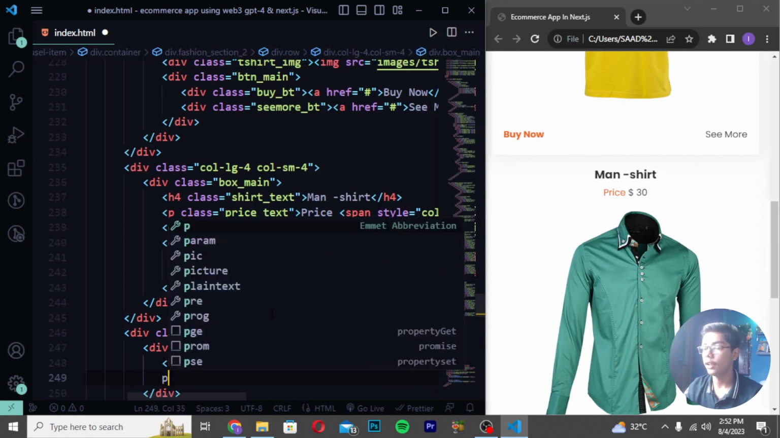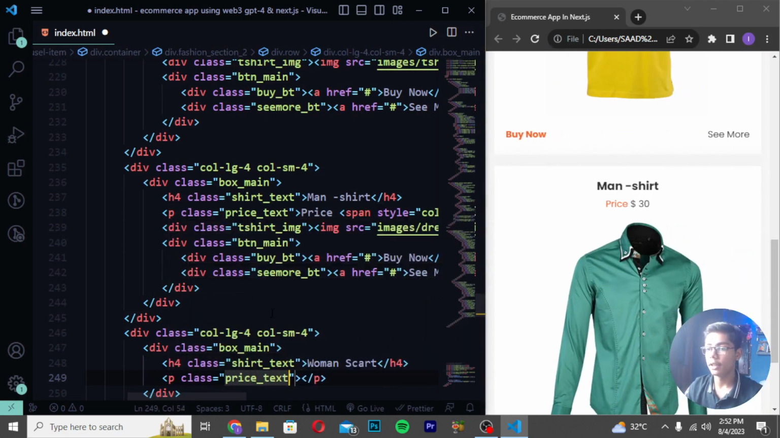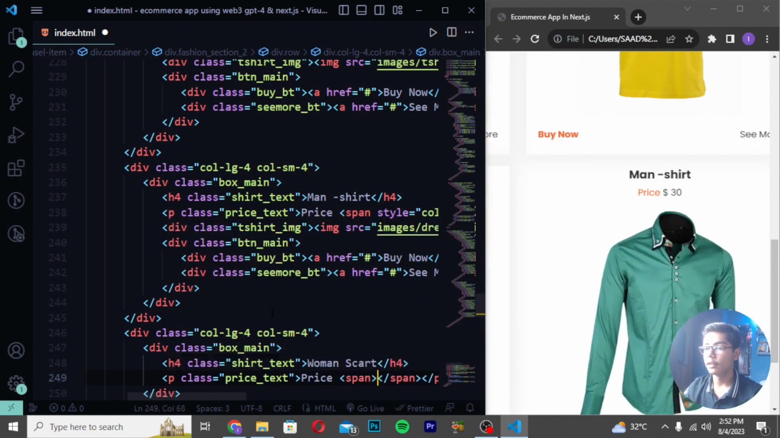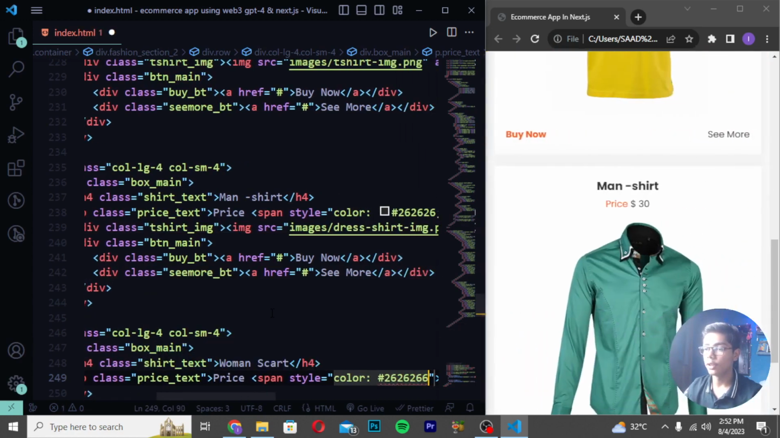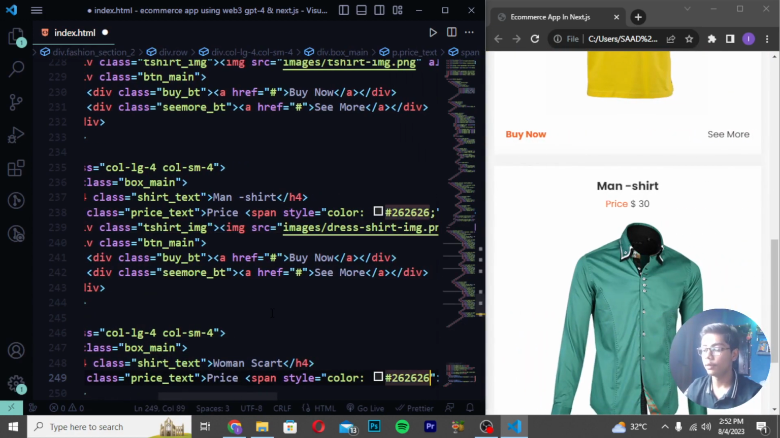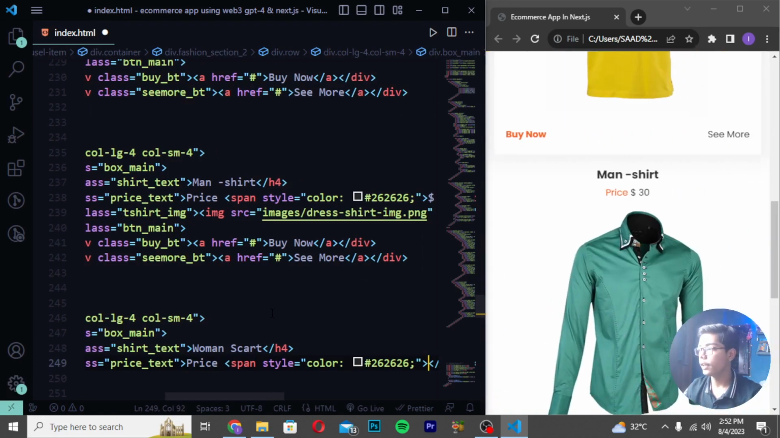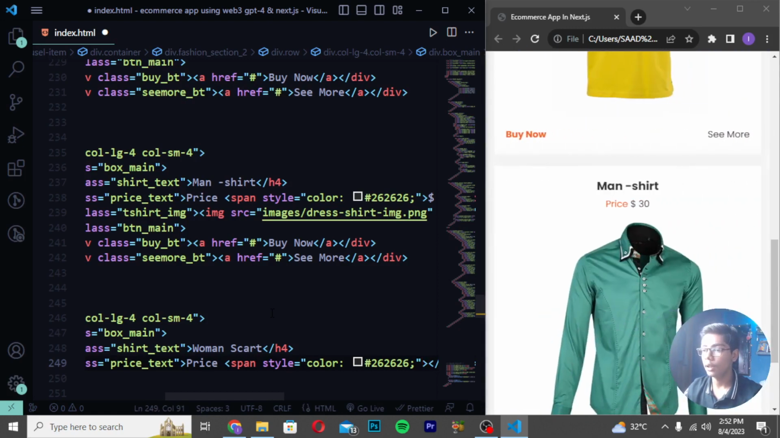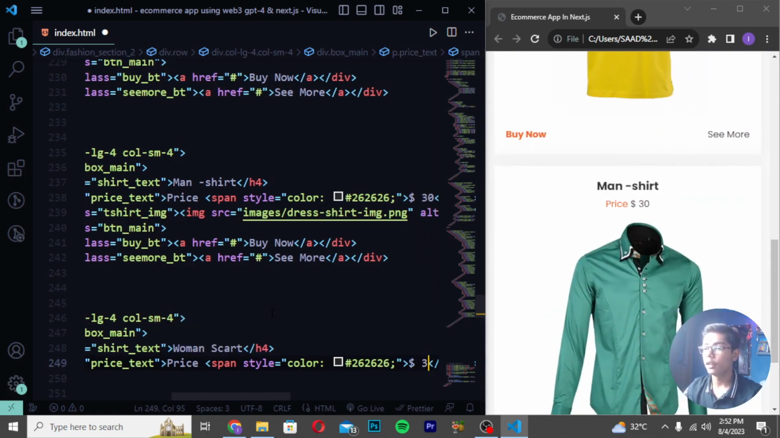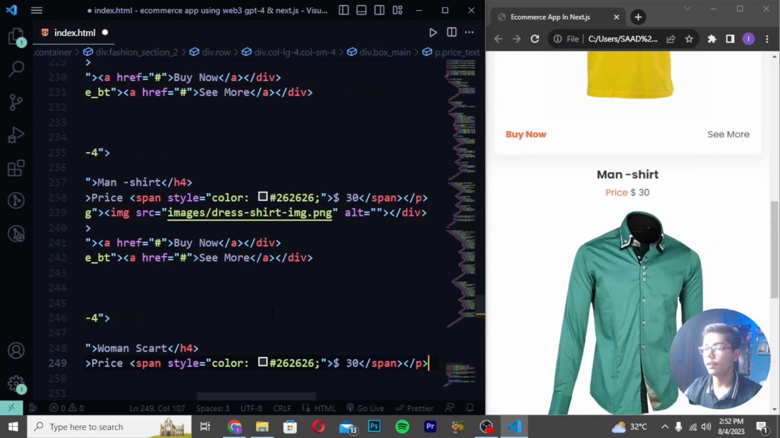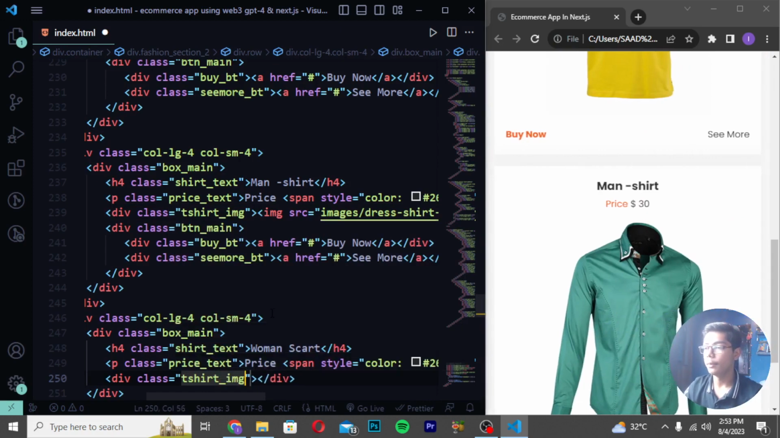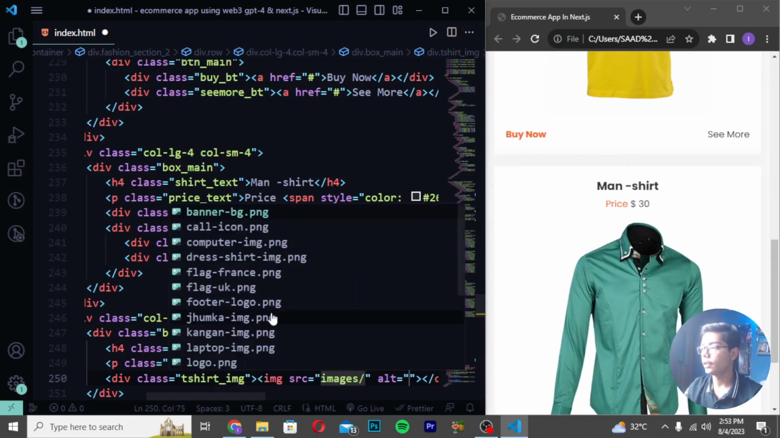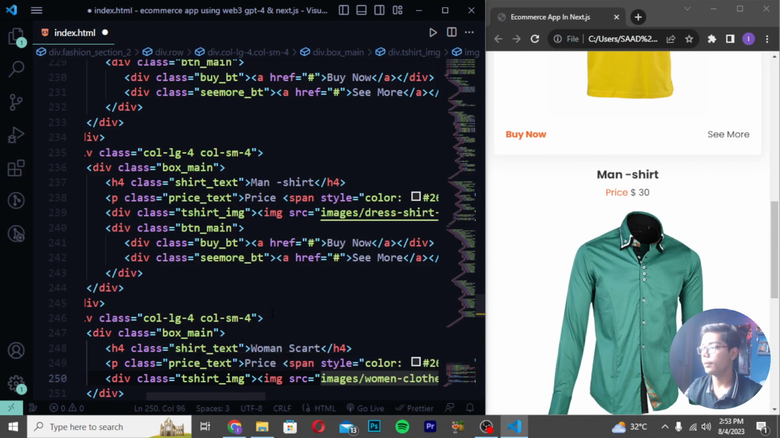Then you have to move down and create p tag with the price text like this. Then you have to just write here price, span tag, then write here style, color, right here 262626 like this. Then you have to close this tag here, and after closing this I will be now just creating a tag here as well, which should be as like I will be moving here and write here 30 like this. Now when you are done with this, you have to move down and create div class, and I will be writing it as t-shirt underscore image, and I will be writing here images slash, and then you have to write here woman clothes dash image like this.